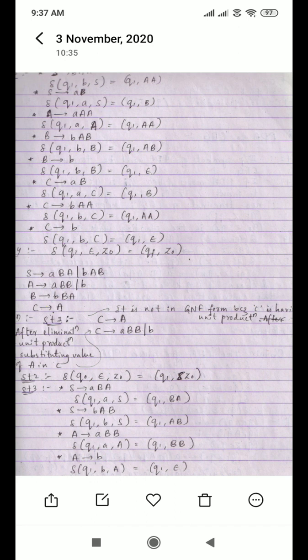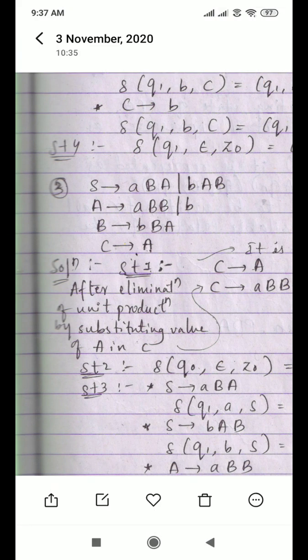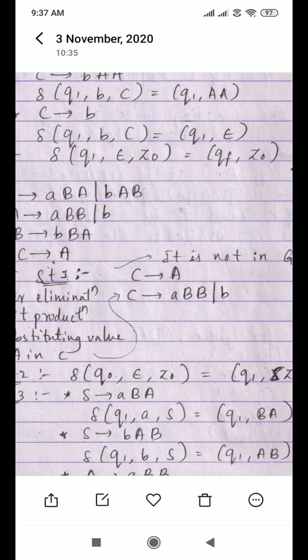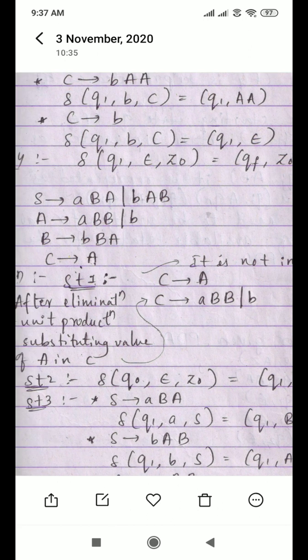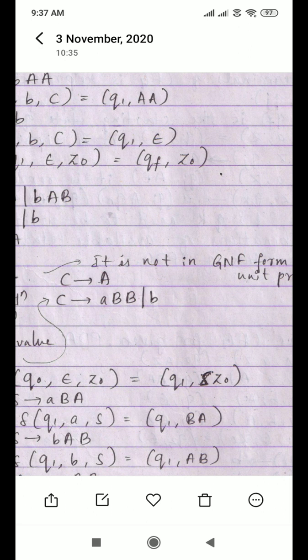Okay, first step: if it is in GNF form, no issues. If not, you need to convert. So see here, you are having a problem. S implies ABA, BAB; A implies ABB; B implies BBA; C implies something. See here, in S you are having a small letter followed by uppercase letters, A also, B also, but C is having which production? A unit production. Already you know how to remove a unit production. The first step is what? You need to check for GNF form. Apart from C, all others are in GNF form. Hence you need to convert C into GNF form. How are you converting? You are substituting the value to C. So C becomes A, B, B and B. So again C is also converted into GNF form.